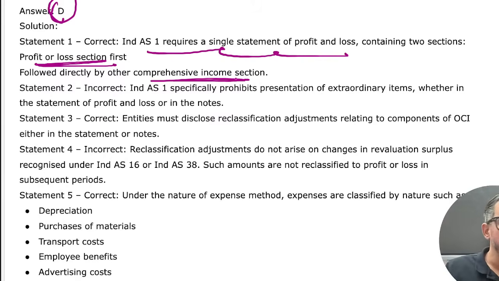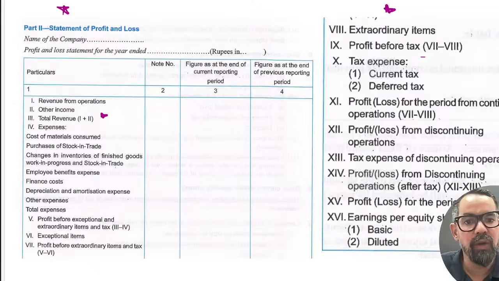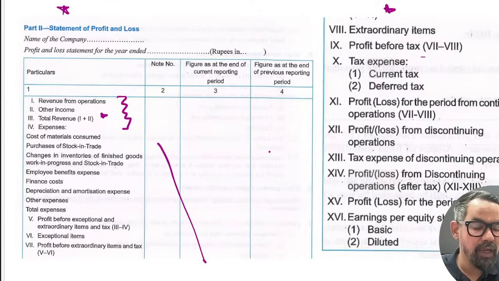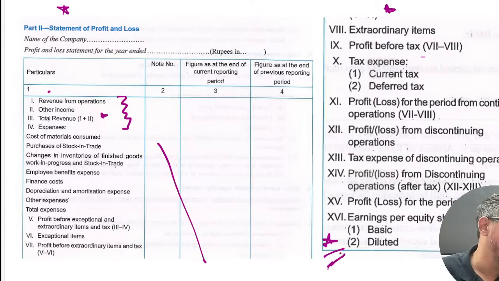So basically, when you are preparing it, we have gone through that statement also. Just a minute, I'll go back to that statement itself to see how it will look. This is the single statement which covers the income, the first revenue from operations, then the expenses. In a single sheet itself, you will see all of this. It will start with this and end with this. That is the meaning of this, right?